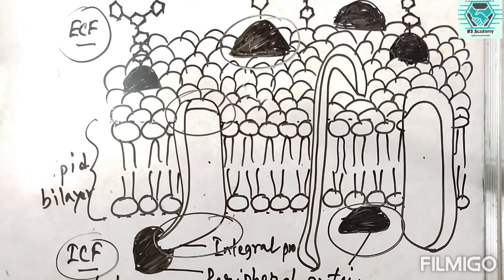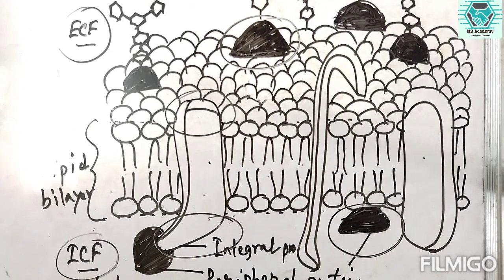The carbohydrate molecules are attached with the membrane proteins or membrane lipids, and all of these constitute the whole of the plasma membrane or cell membrane.